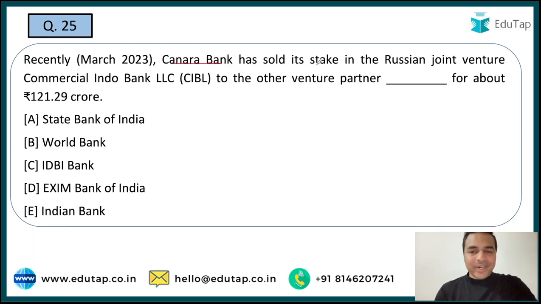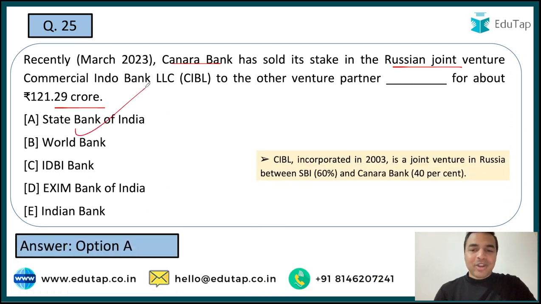Canara Bank has sold its stake in the Russian joint venture. See guys, Canara Bank ने अपने कुछ स्टेक जो कि रशियन जॉइंट वेंचर के अंदर थे उनको सेल किया है to the other venture partner, and you are required to tell me the name of that particular partner to which this particular selling has been done, and the amount of this particular part is 121.29 crore. So that particular entity is basically State Bank of India.